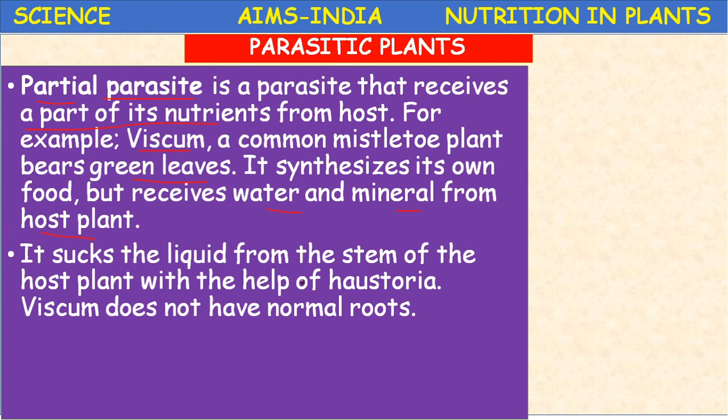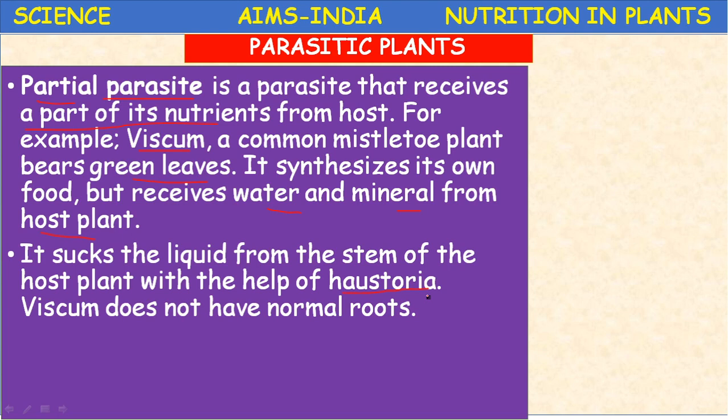It sucks the liquids from the stem of the host plant with the help of haustoria. Haustoria are not roots, they are root-like, thread-like structures. With the help of these haustoria, Viscum grows on the host. Actually, Viscum does not have normal roots.